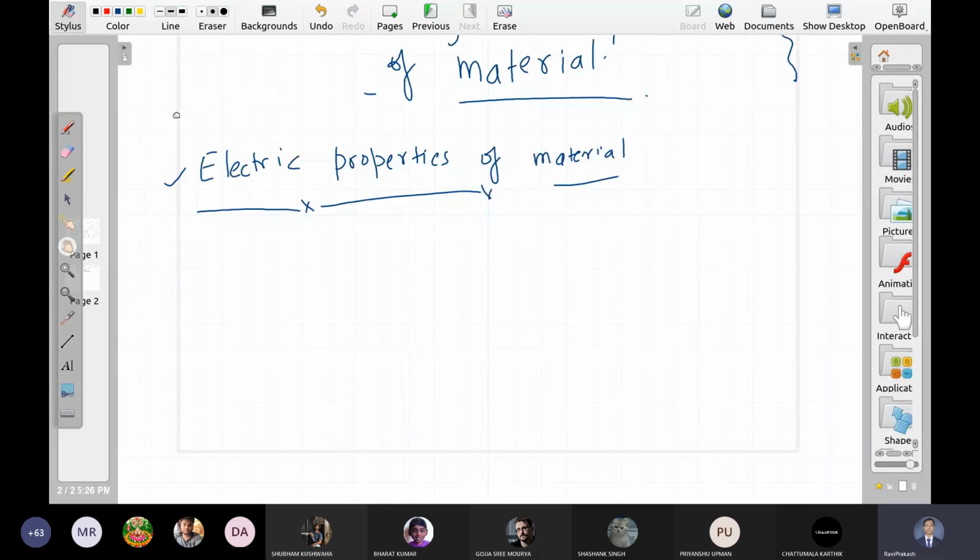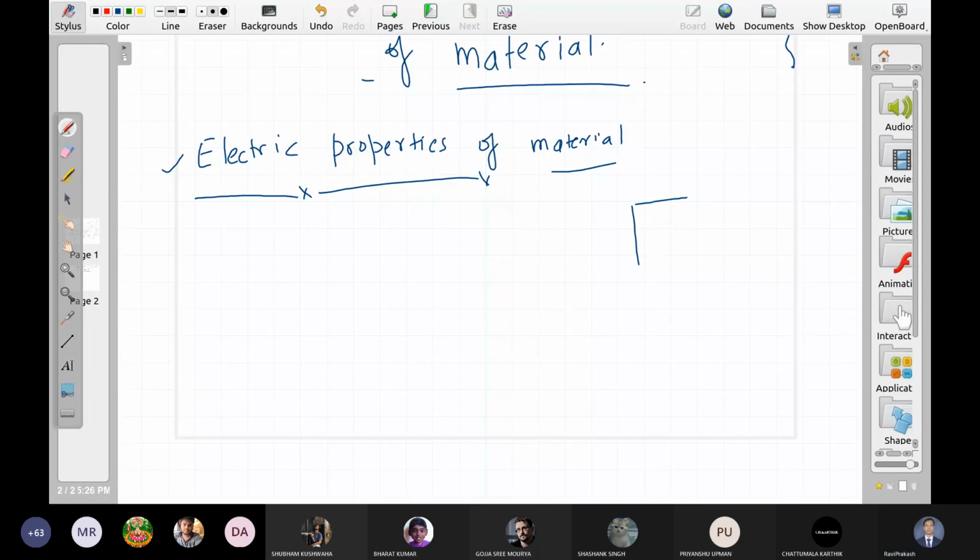Let us say I have some material here. It is not a metal, meaning it does not have infinite conductivity. So there are nuclei, and around each nucleus electrons are moving.